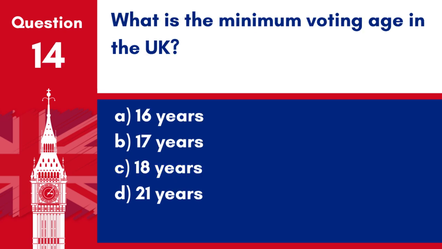Question 14. What is the minimum voting age in the UK? A. 16 years. B. 17 years. C. 18 years. D. 21 years. Answer: C. 18 years. The minimum legal age to vote in general elections in the UK is 18.